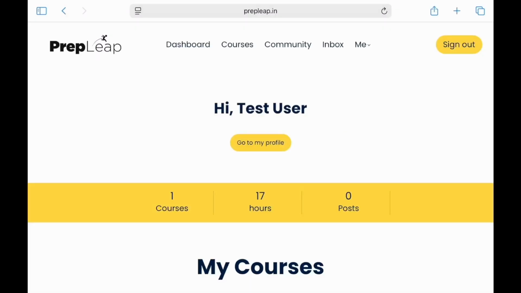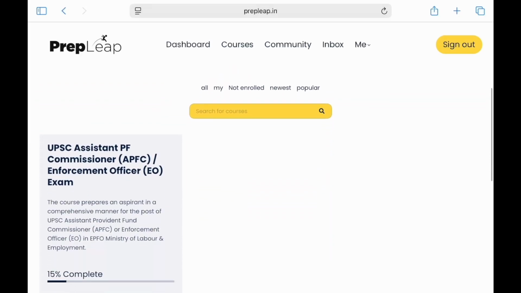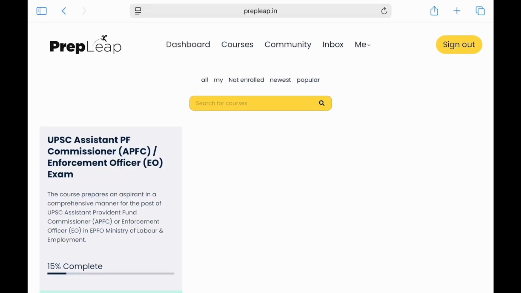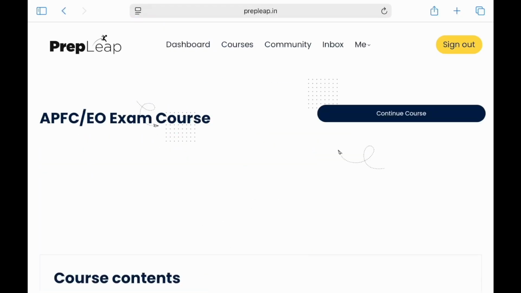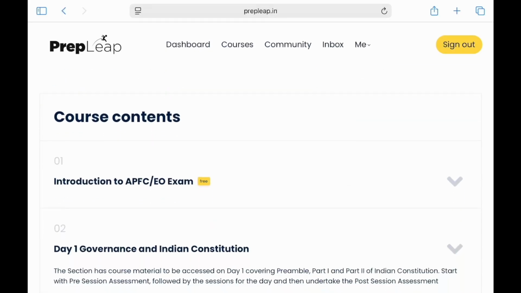Once you've made the payment and you are enrolled into the course, you can log into your account, and once you're logged in, this is what will be visible. In this case, you can see there's a test user who is logged in. He has one course and he has spent 17 hours already. When you scroll down, you can see your course is available and you click on this course. Once you click on it, you end up on the course page. Here you can continue the course. Continue course would take you from where you left last.